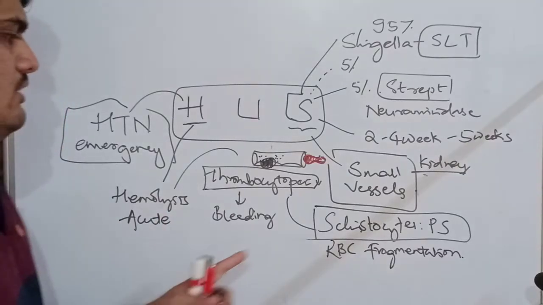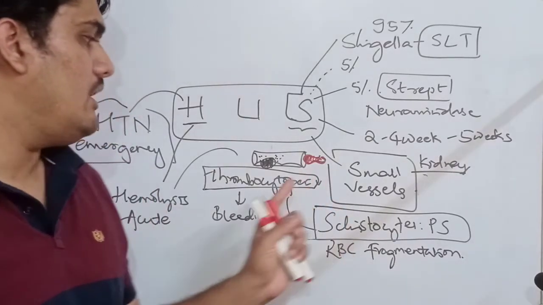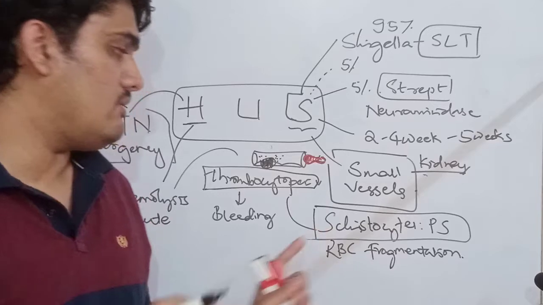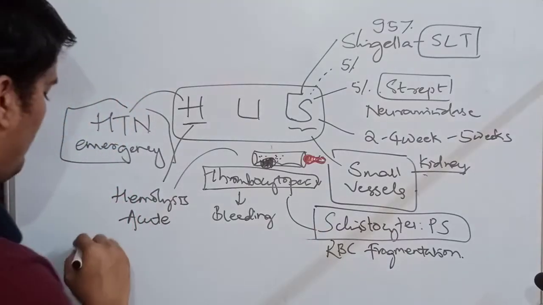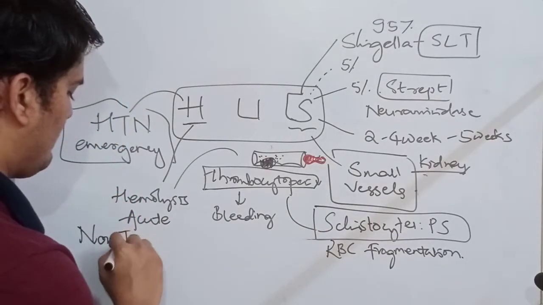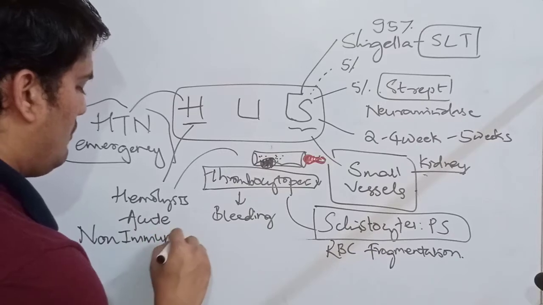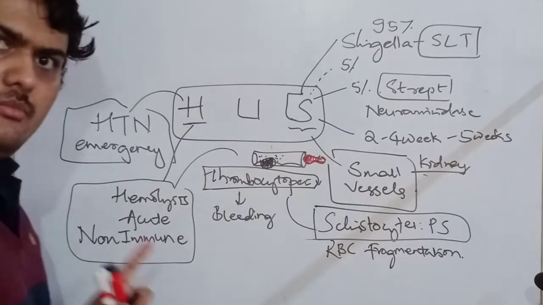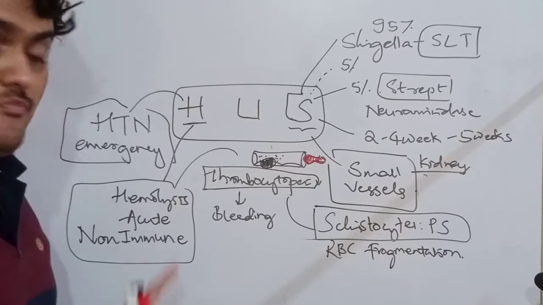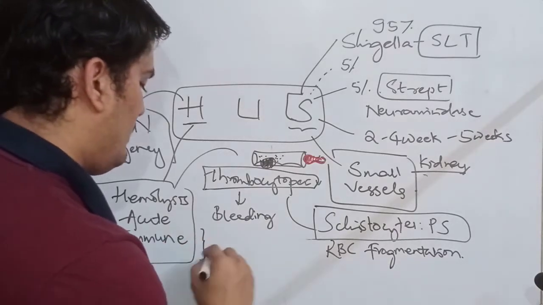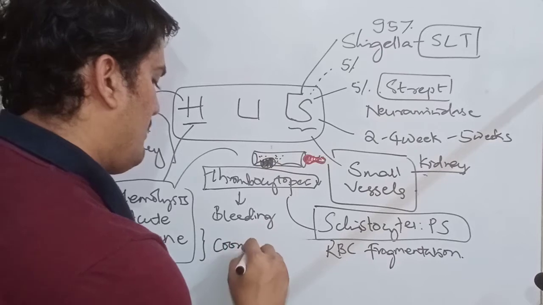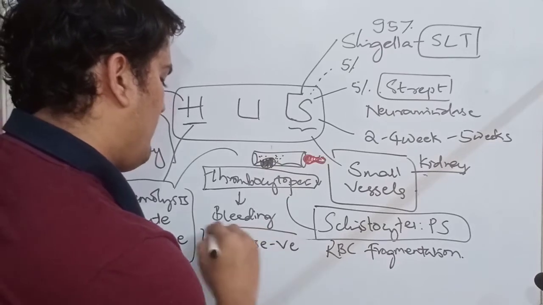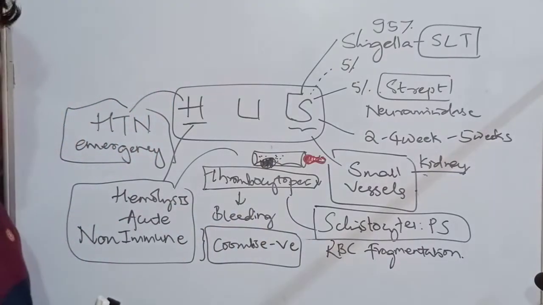Here there is no immune complex pathology, so it's a non-immune mediated acute hemolysis. Since it is a non-immune mediated hemolysis, what will be the typical feature? It will be Coombs negative. So the Coombs test will be negative here.